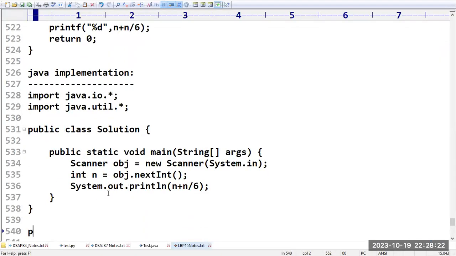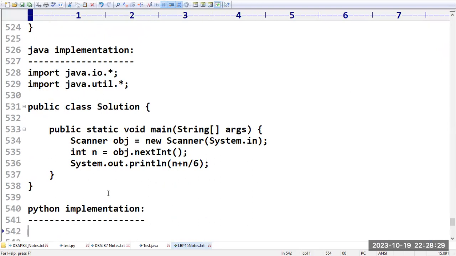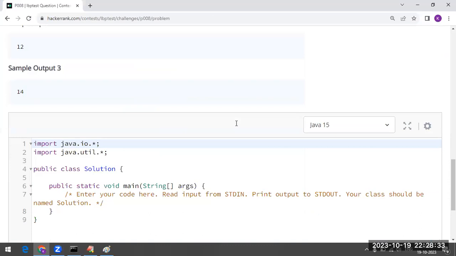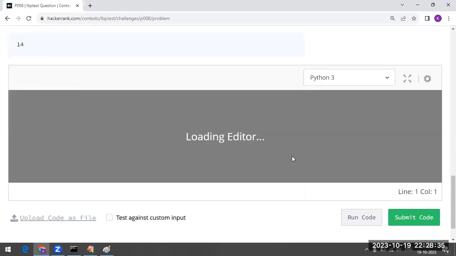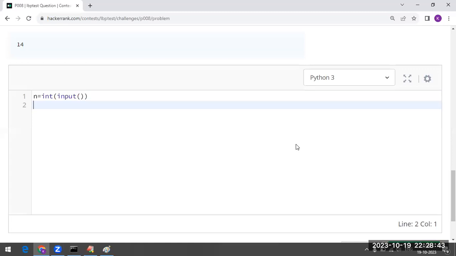And let us take the Python implementation and see how you can implement this program in Python. Now I'm going to take Python implementation here. Sir, n is equal to int of input, we are reading a dynamic value from the user, and then I'm going to take n plus n double slash 6.